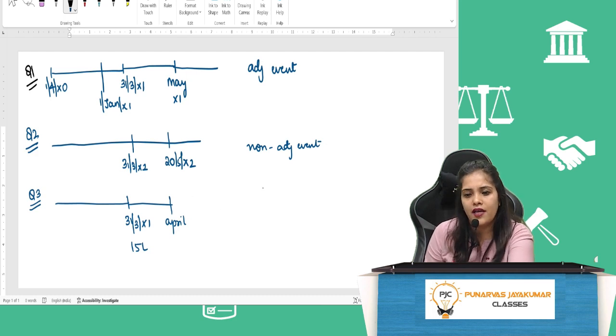Yes, this is an adjusting event because this is settlement of a litigation. It is not an initiation. So this is an adjusting event. We should make full provision for doubtful debts.